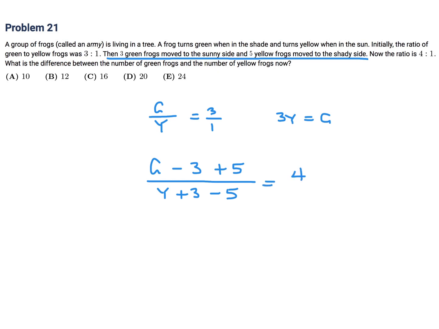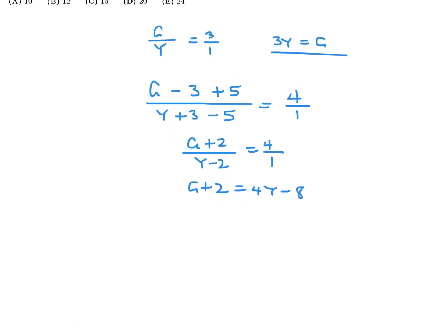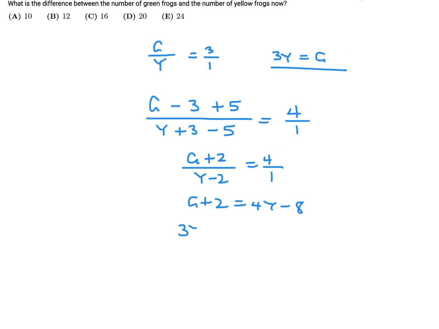Now they're saying this is 4-1. Okay, not a problem. So that's going to be G plus 2 over y minus 2 is 4-1. And if you cross multiply, it'll be G plus 2 is 4y minus 8. And then we will insert that fact. And when we do, we get 3y plus 2 is 4y minus 8. So therefore y is 10. If y is 10, then that means that G would be 3y, which is 30.